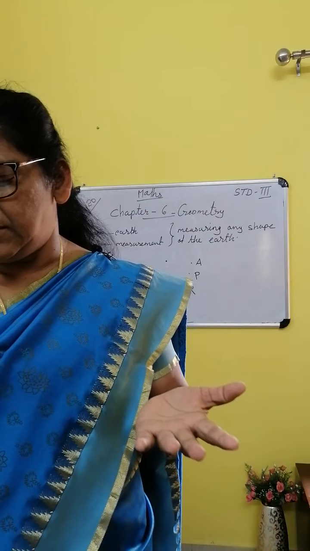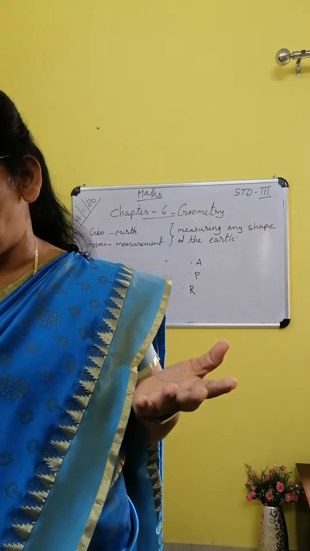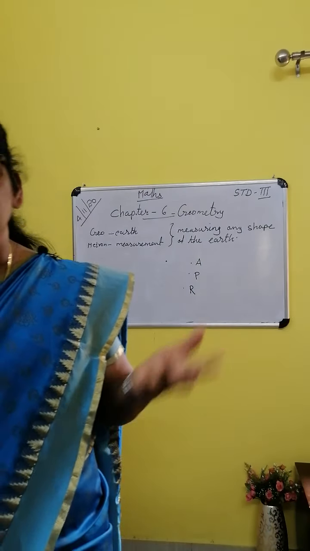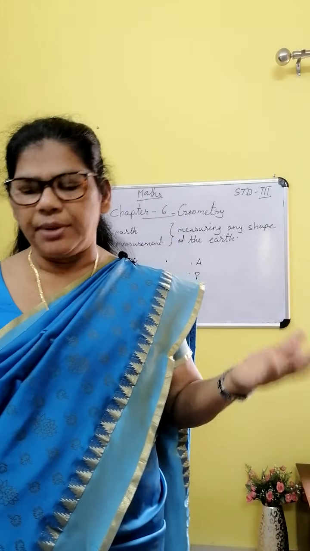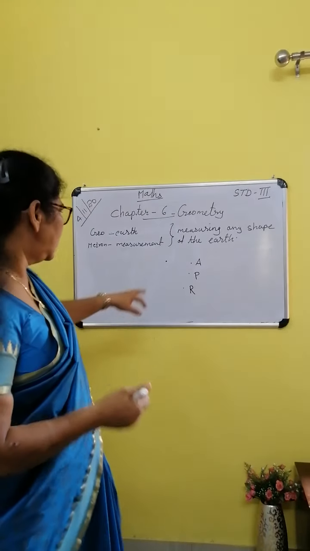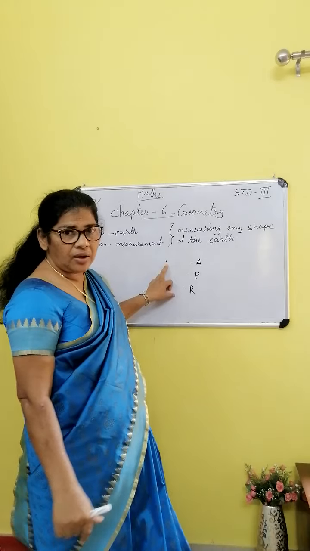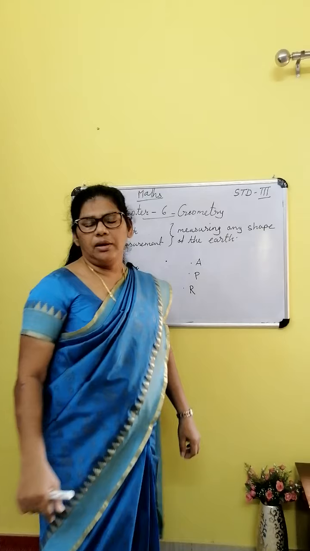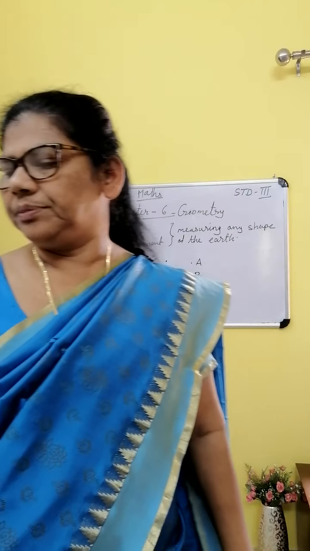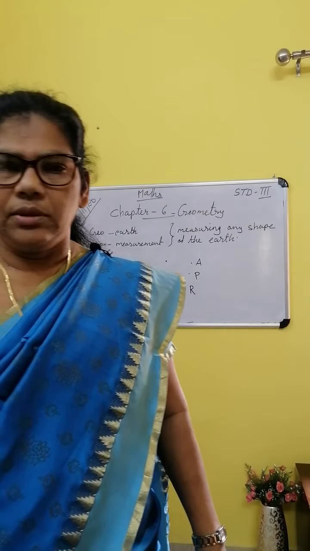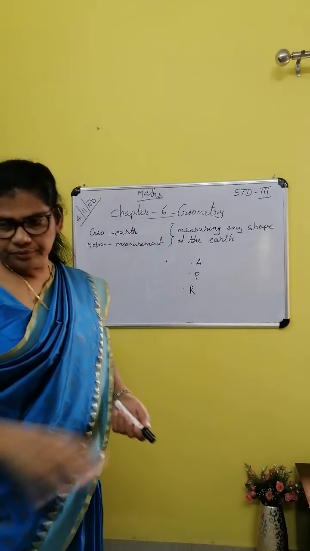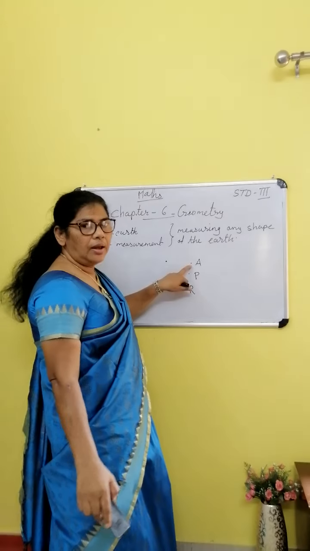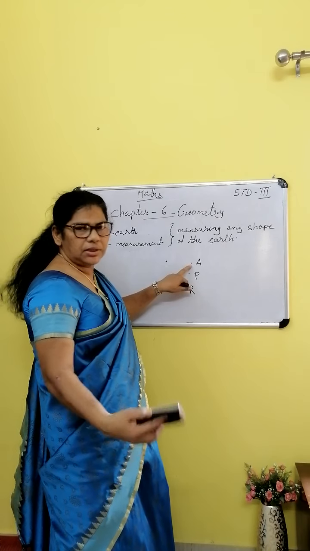A point is represented as a dot and labeled using the capital letters of the English alphabet. A point does not have any length, breadth or height. Look at that board, point. It does not have any length, any height, any breadth. Understood what is point? So, once again listen, this is called a point. Point A. Whatever the name we can give.